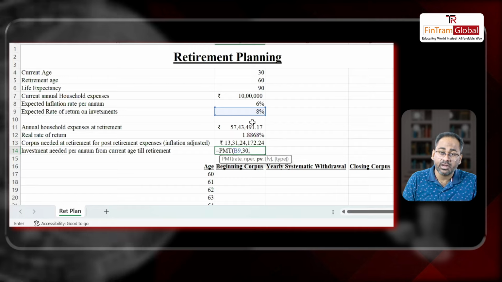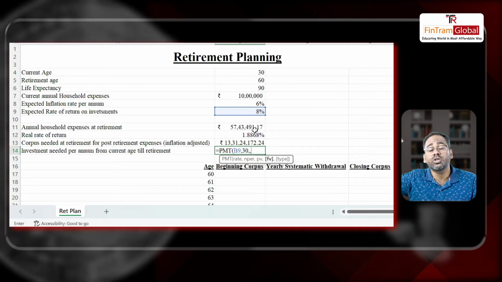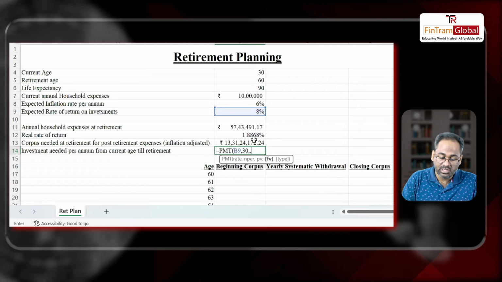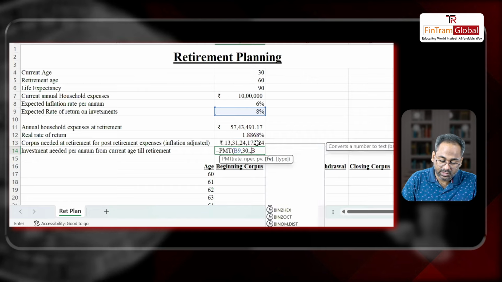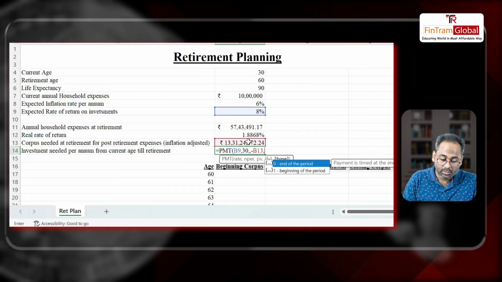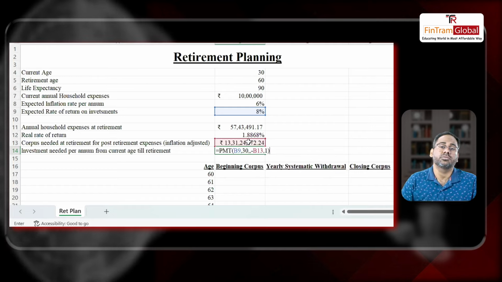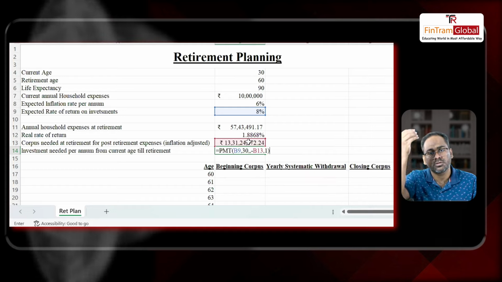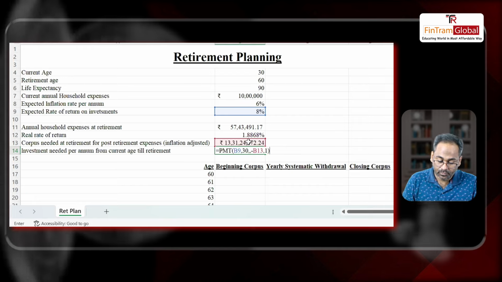And what is the PV? Currently am I investing something? No. What is the FV? What do I need to accumulate? The future value is this amount which I need to accumulate, which is 13 crores 31 lakhs. All right, and FV is done. Now type is 1. I'll start right away when I'm 30. You should start good works right when you think about it. So I'll start the investment right away.